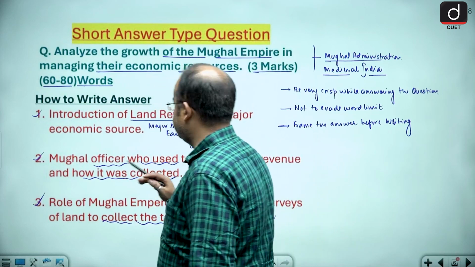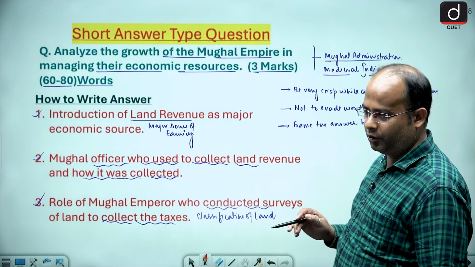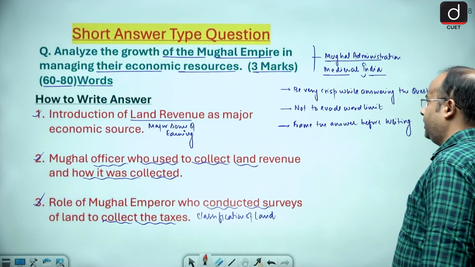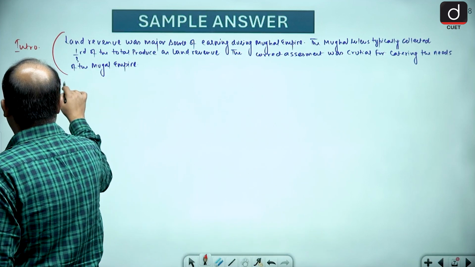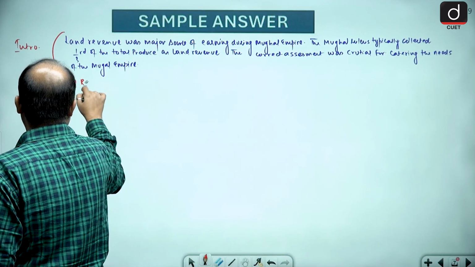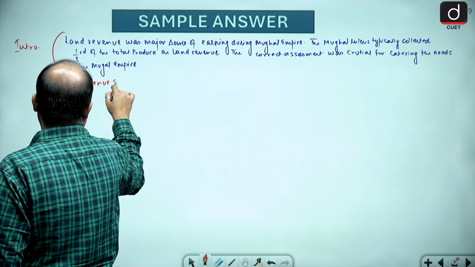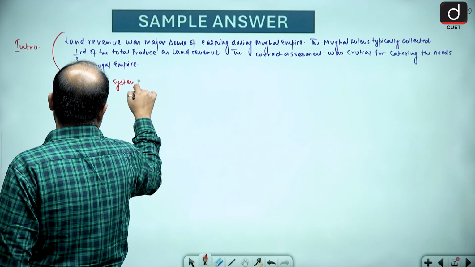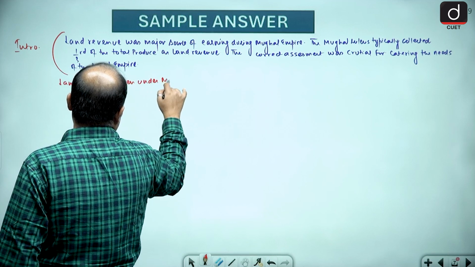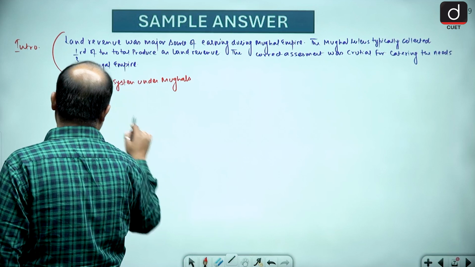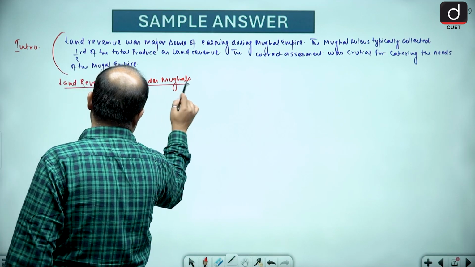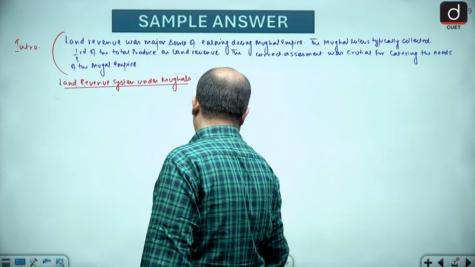Now Mughal officer who used to collect the land revenue. So second we have to write, land revenue system under Mughals.